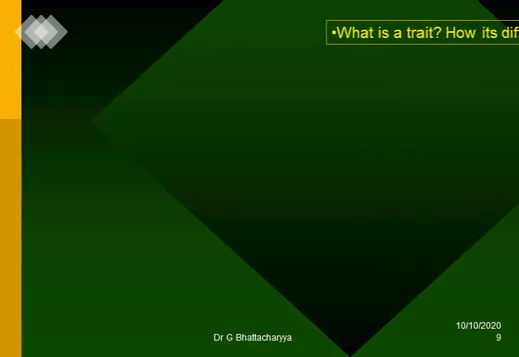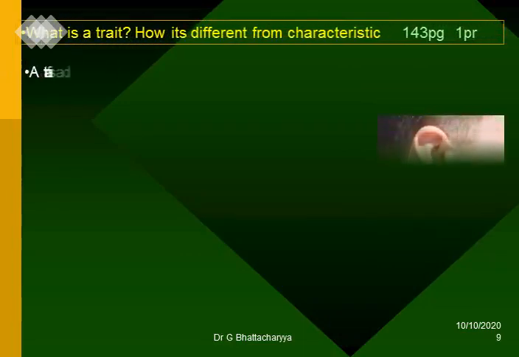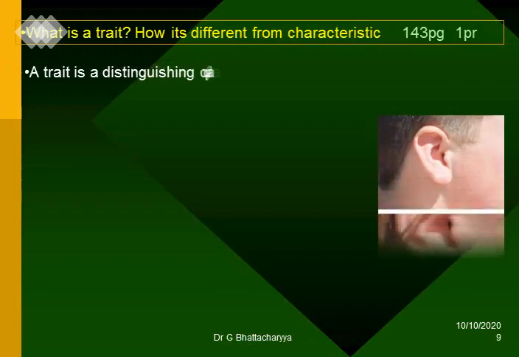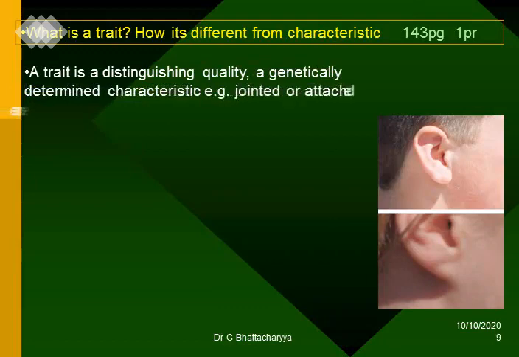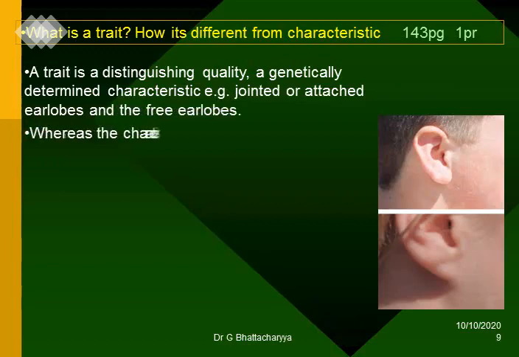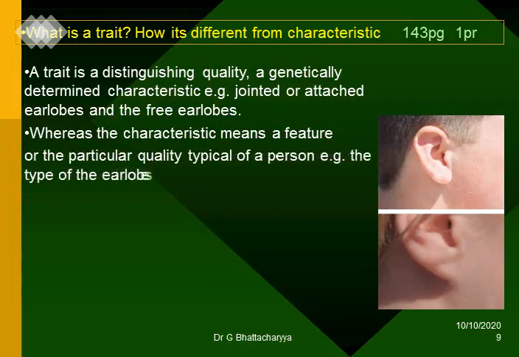What is a trait? How is it different from a characteristic? A trait is a distinguishing quality, a genetically determined characteristic. Example, jointed or attached earlobes and the free earlobes. Whereas the characteristic means a feature or the particular quality typical of a person. Example, the type of the earlobes.